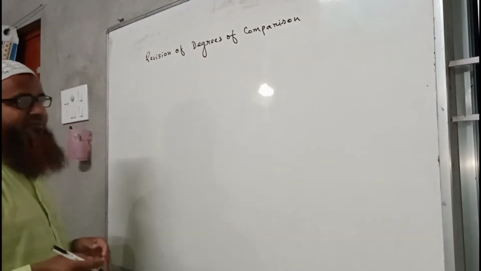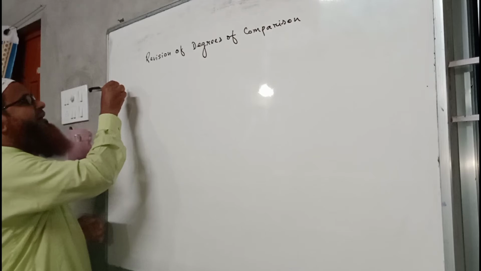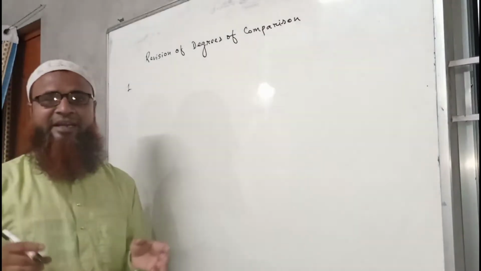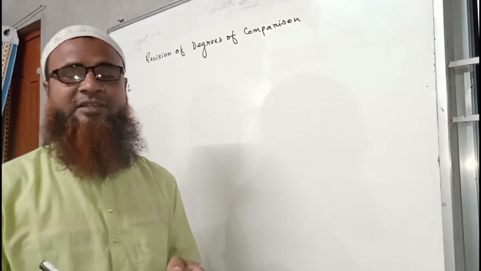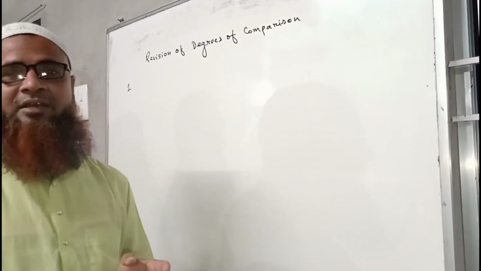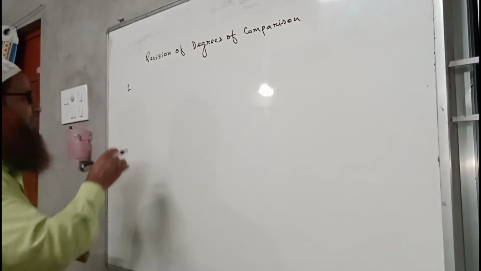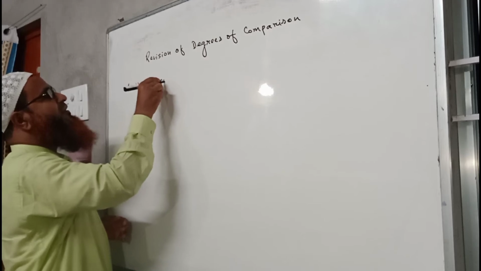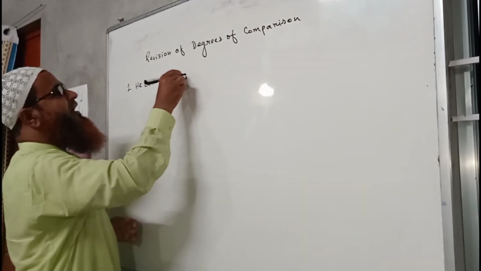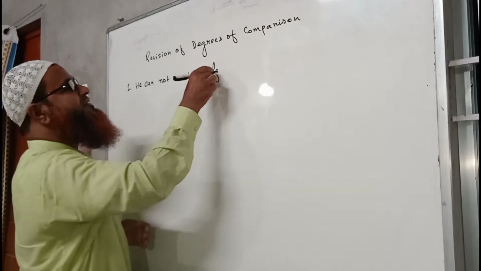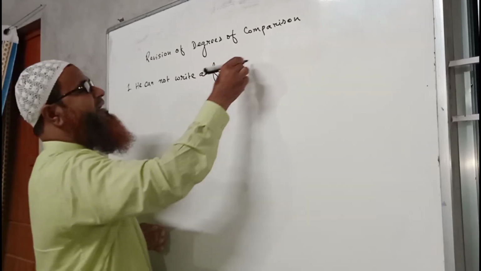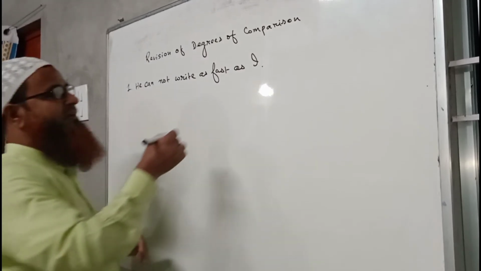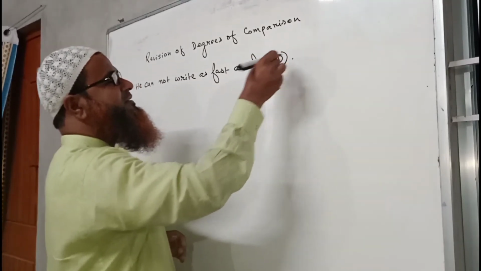So here I am writing some sentences for our practice so that any doubt regarding the chapter of degrees of comparison will be cleared. Now I am writing: He cannot write as fast as I. This is a sentence of positive degree. This is PD I am writing here.